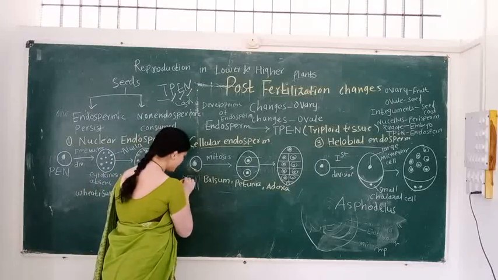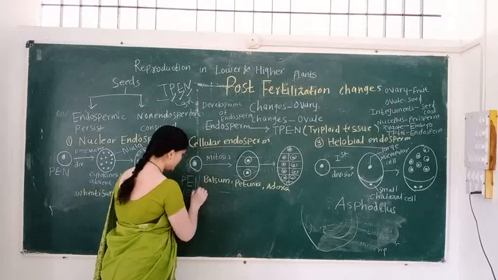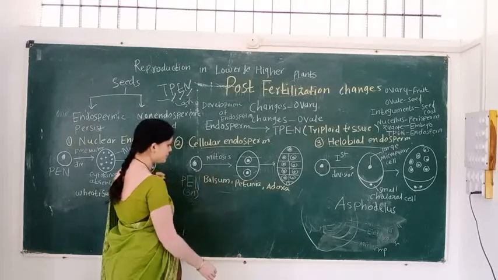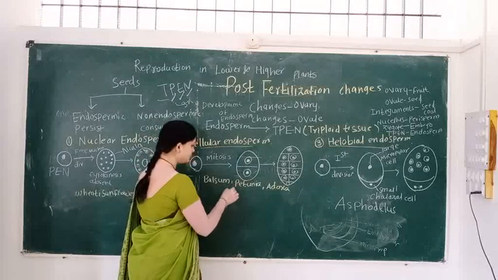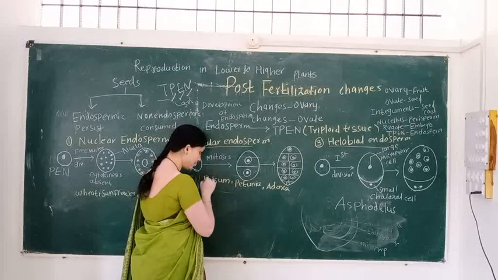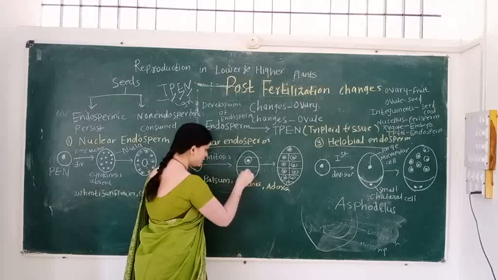The first PEN is diploid in nature. It undergoes mitotic division and forms nuclei. After karyokinesis, cytokinesis takes place. That is, a cell wall forms surrounding the nucleus.